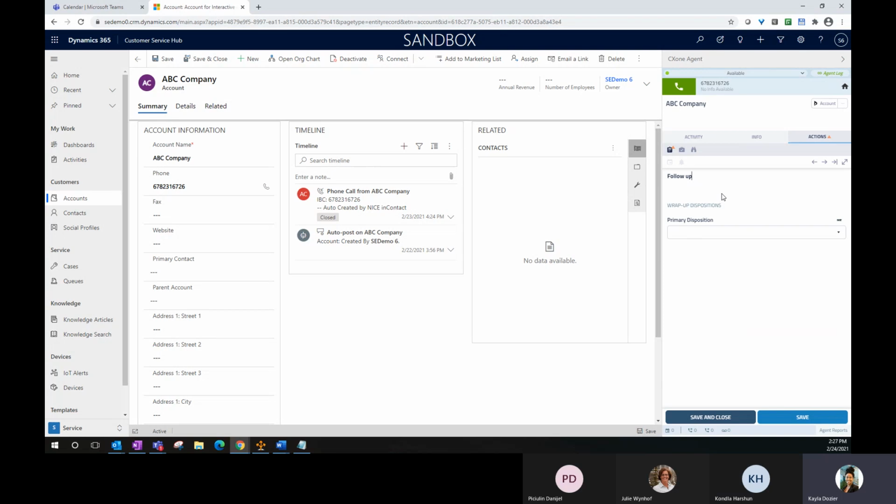I don't believe so, just because it won't be handled through the ACD, and that's really where the magic happens behind the scenes of knowing how to route. Without the interactions being tied to the ACD, it won't know how to route. But with our summer release, that'll be able to handle emails and chats as well.